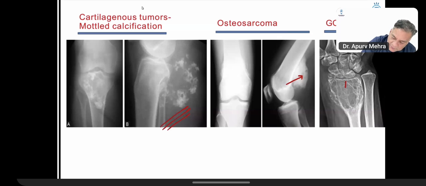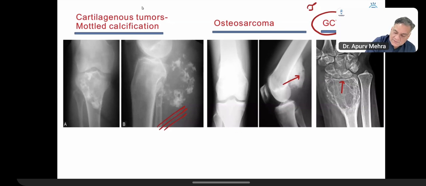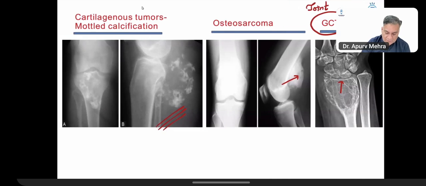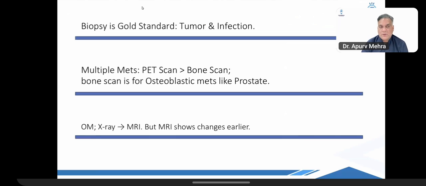And a tumor that can go till the joint is the giant cell tumor. So it can go till the joint. Tumors, they respect the joint, they respect the cartilage. The only tumor which can eat the cartilage, eat the joint is a giant cell tumor. It is a GCT. That is what it is. All right. So biopsy is the gold standard for tumors and infection.